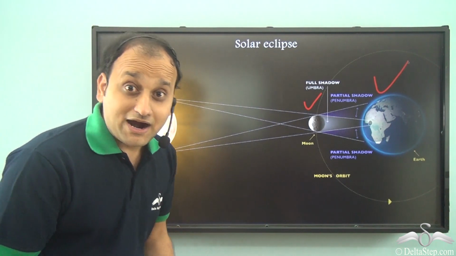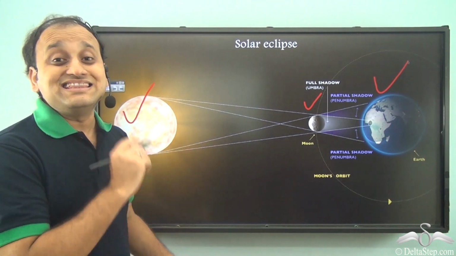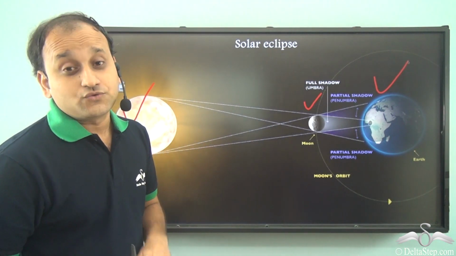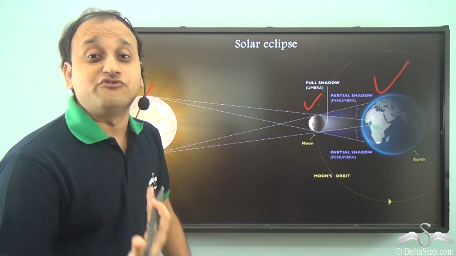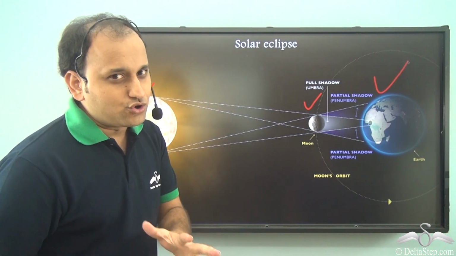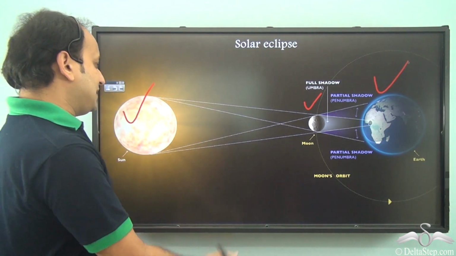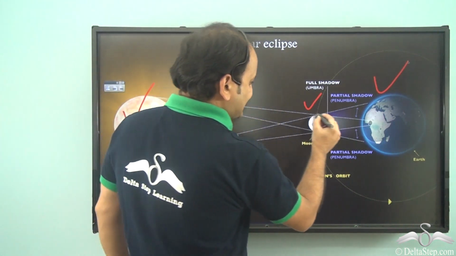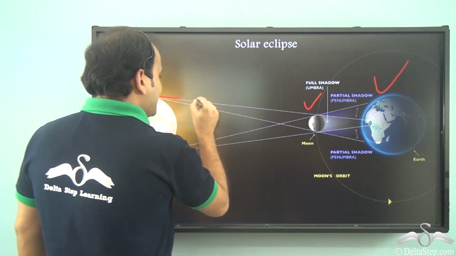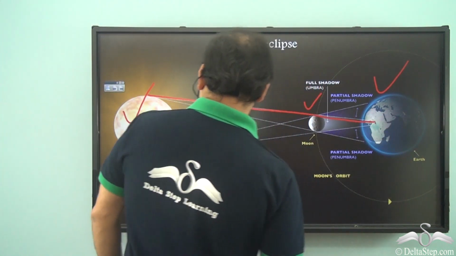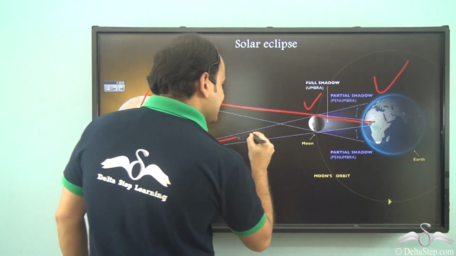Which part of earth will see this shadow? How do we know about it? Well, it's very simple. You simply draw common tangents to the sun and the moon.